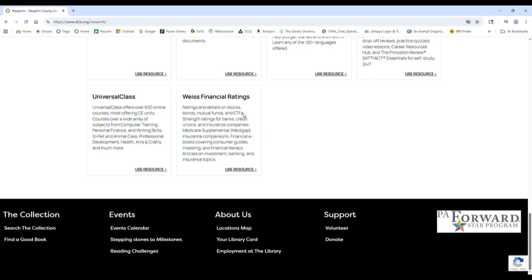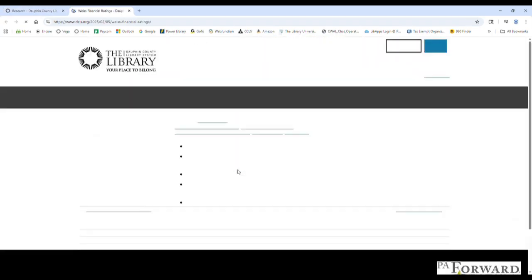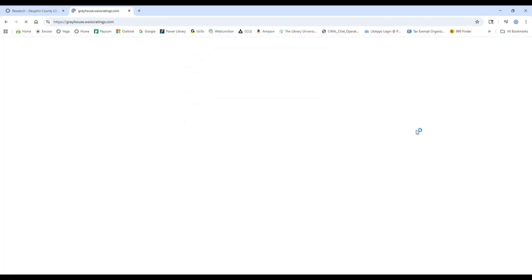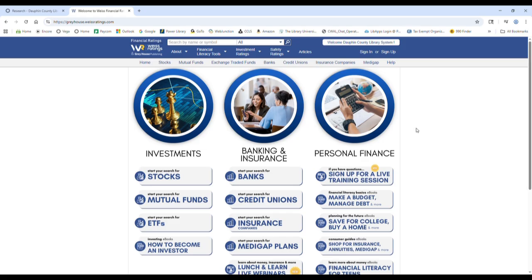To access the database, you can click here on the name or click on Use Resource. If you are inside a library, it'll simply open up when you click on it. And if you are outside a library location, you will just need to put in your library card number and PIN number to access the database.